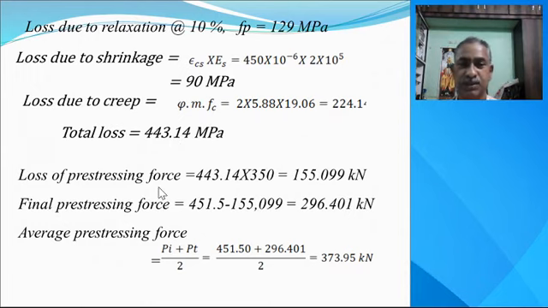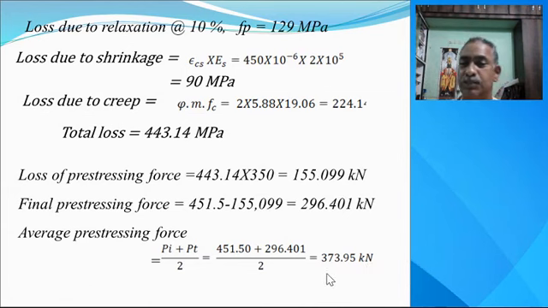Now the loss of pre-stressing force is equal to 443.14 multiplied by 350, the area. We get the total loss of 155.099 kilonewton. The final pre-stressing force is equal to the total pre-stressing force minus this loss, that is 296.401 kilonewton. Now we find the average pre-stressing force. The initial pre-stressing force is 451.50, and the pre-stressing force after loss is 296.401, divided by 2, that gives the average pre-stressing force.